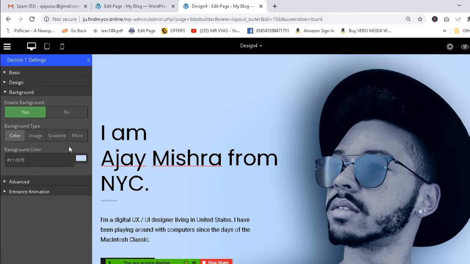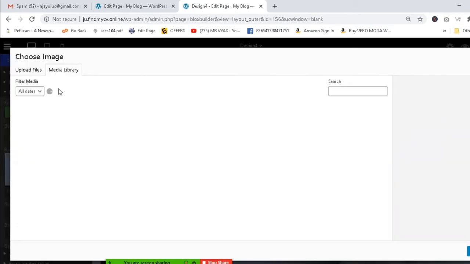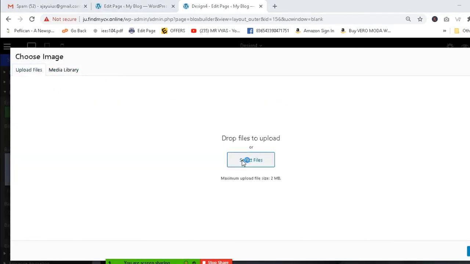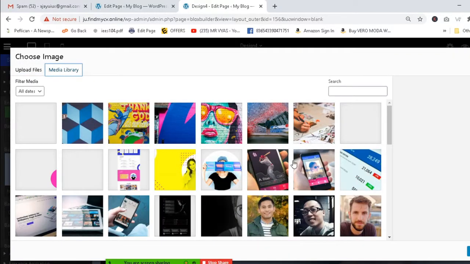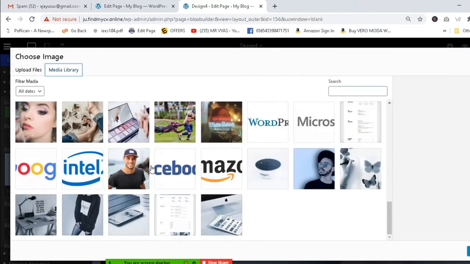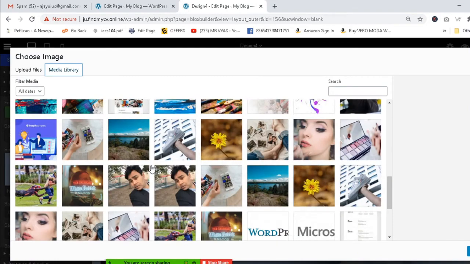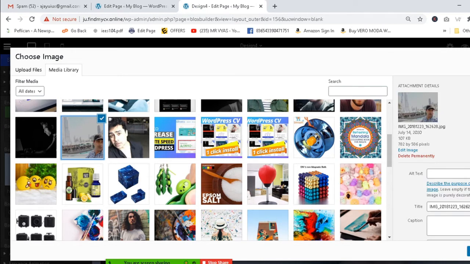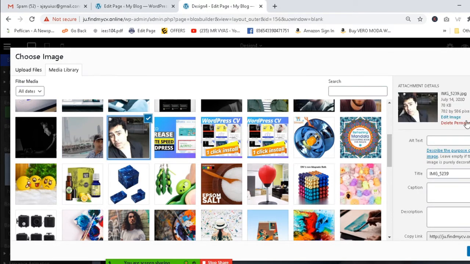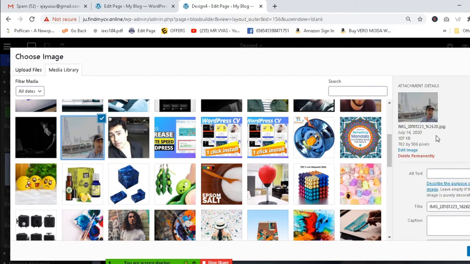You can find a background, you can find the image here, and you can click on that and very easily change it. If you have already uploaded some images, you can find them here. I've already uploaded many images in the last classes. If you want to upload, you should upload only big size images, not small ones.